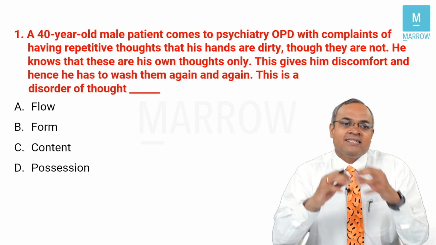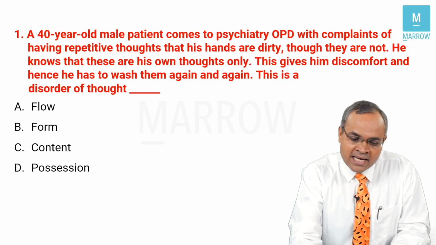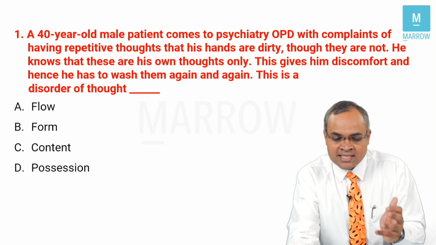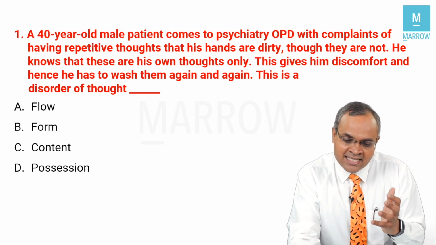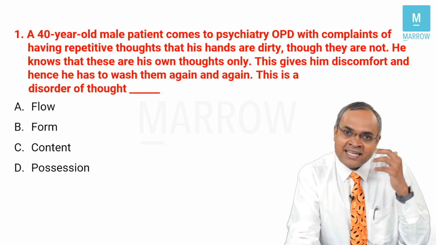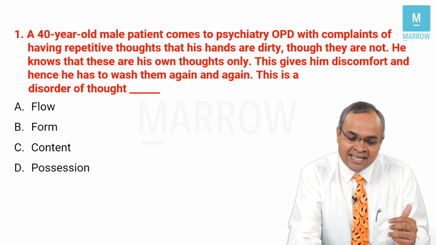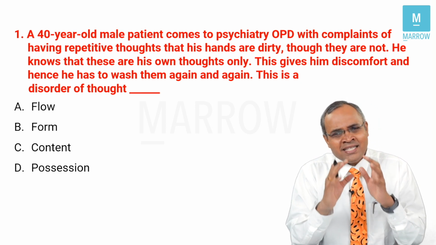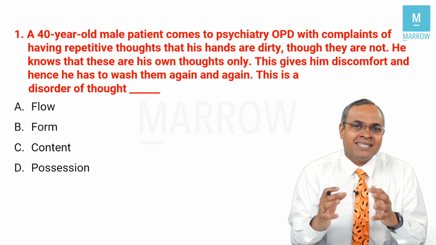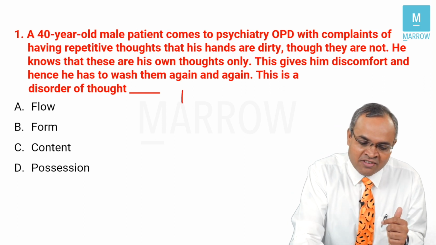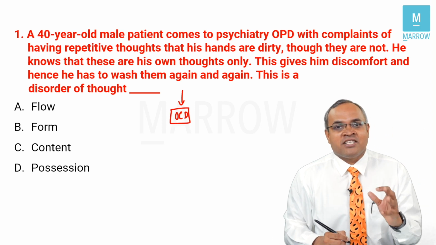Let's take this question. A 40-year-old male patient comes to psychiatry OPD with complaints of having repetitive thoughts. He also says that his hands are dirty, though he thinks that it is not. He gets these thoughts that it is dirty. It also makes him feel very uncomfortable and makes him keep washing his hands. So with this information, you know what you are dealing with. Even without reading psychiatry, most probably you will think, okay, this guy is mostly suffering from OCD, obsessive compulsive disorder, right?